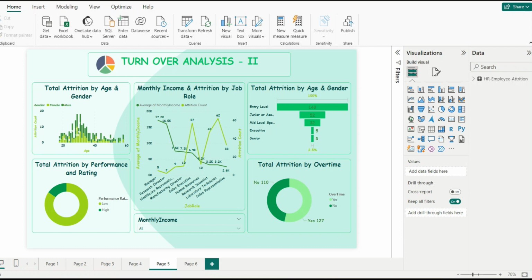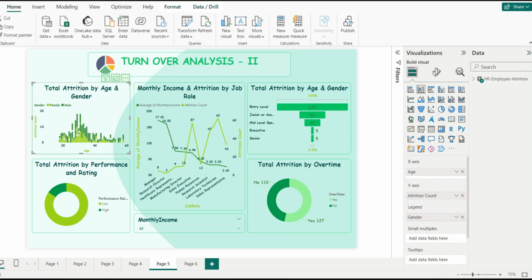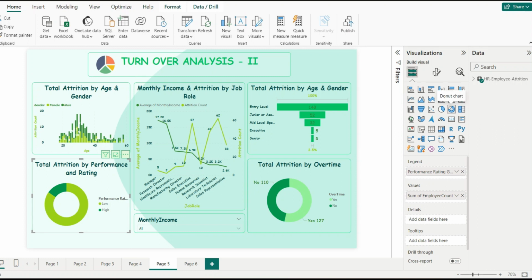Now let me explain the different components used in this page view. First, I have used a stacked column chart which explains the total attrition by age and gender. It simply means how many employees have left and what their age and gender are. Second, I have used this donut chart which explains the attrition, how many employees have left and what their performance rating was.